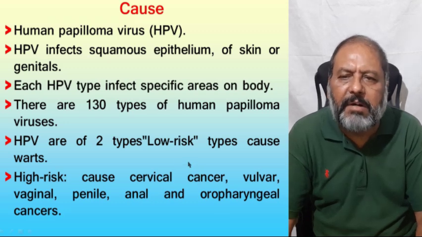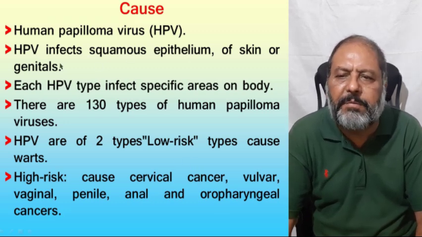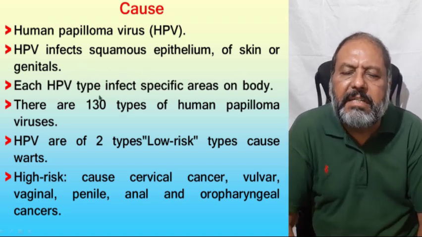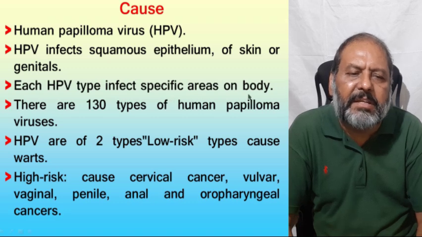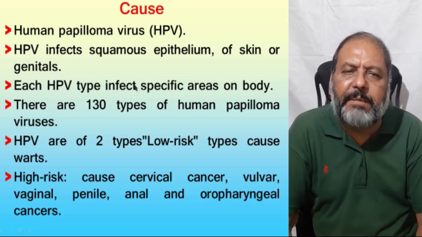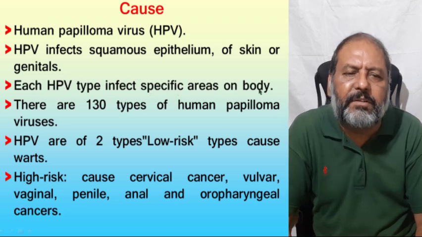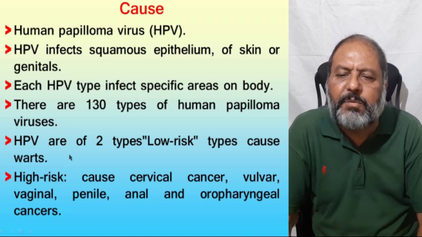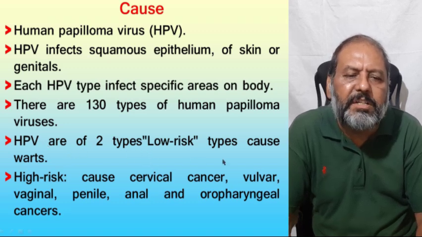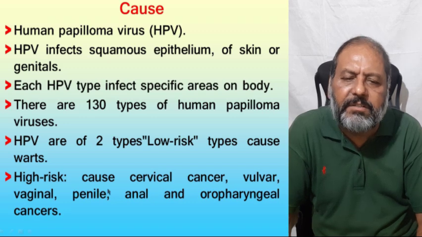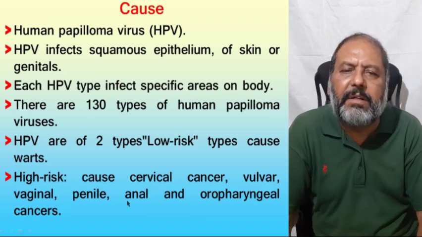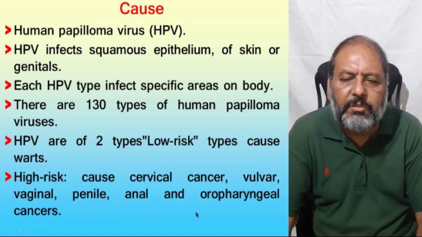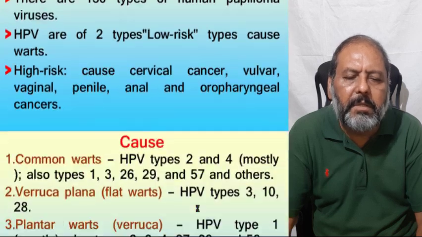So the cause of warts is human papilloma virus or HPV. HPV infects squamous epithelium of the skin or the genitals. Each HPV type infects a specific area on the body, meaning certain types infect certain parts of the body. There are about 130 types of human papilloma virus, of two kinds. Low risk types cause warts and the high risk types cause cervical cancer, vulvar cancer, vaginal cancer, penile, anal and oropharyngeal cancer. So these are all called high risk papilloma.